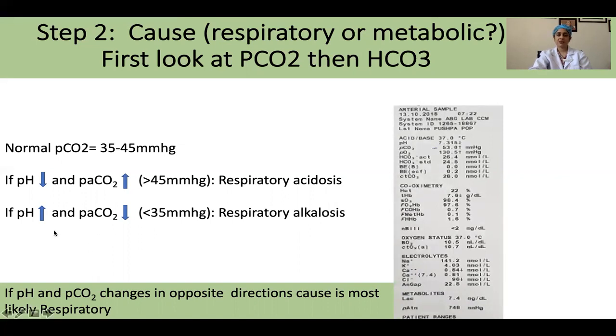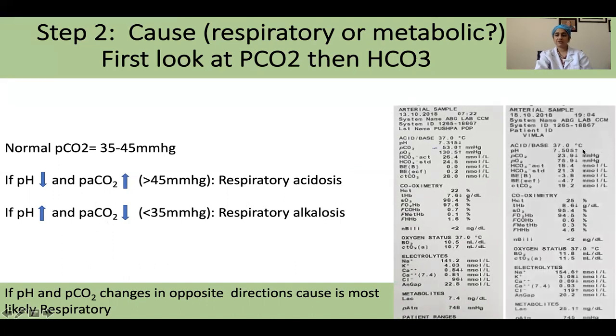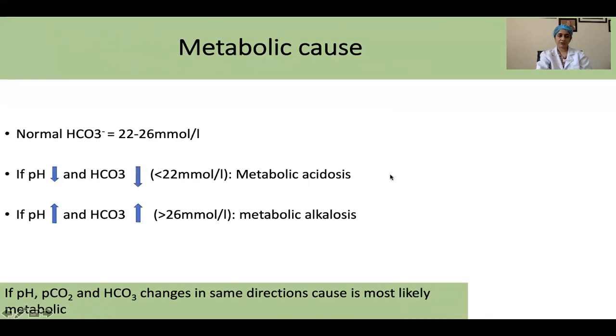In a similar way, if pH becomes high, alkalemic, and the PaCO2 goes less than 35, then the primary cause of this alkalemia is a respiratory alkalosis. Once we have read the PaCO2, the third step is to read the bicarbonate values. The normal value of bicarbonate is between 22 to 26. If pH and bicarbonate, they move in the same direction, either they move down or they move up, the primary cause of a deranged pH in that case is going to be metabolic.